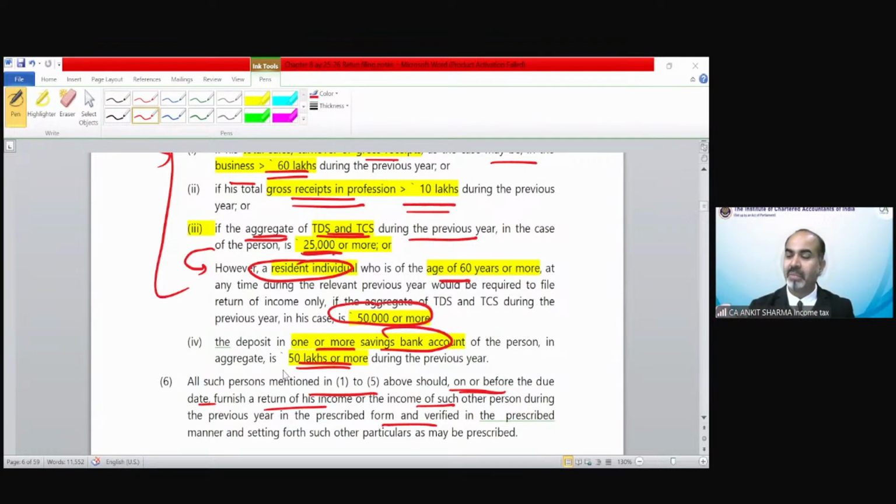Income tax is basically on every previous year and assessment year case. So technically, if you file your return of income tax in this previous year because you have fallen under these points, then it is not mandatory that you need to file your income tax return for every year. No. In the next year, if you do not fall in these categories, you need not file your income tax return.